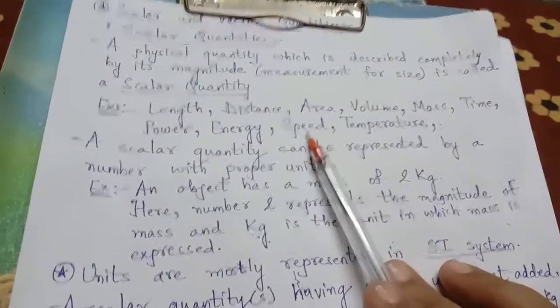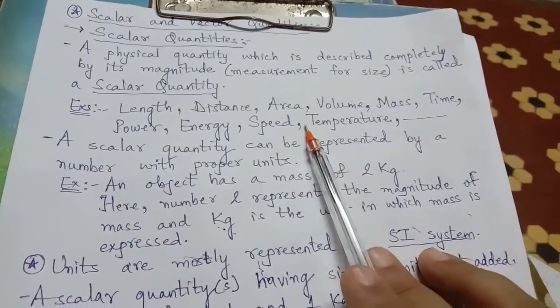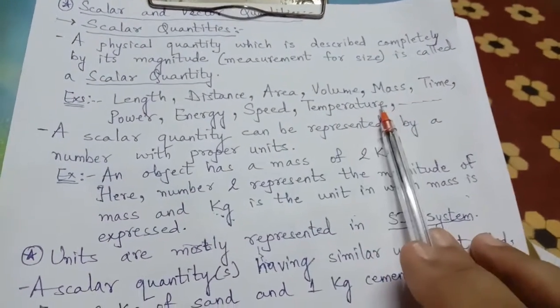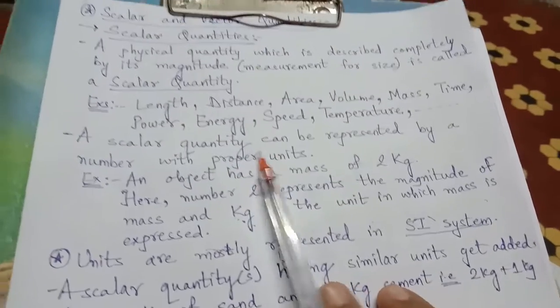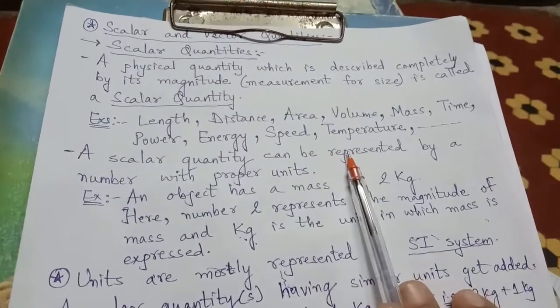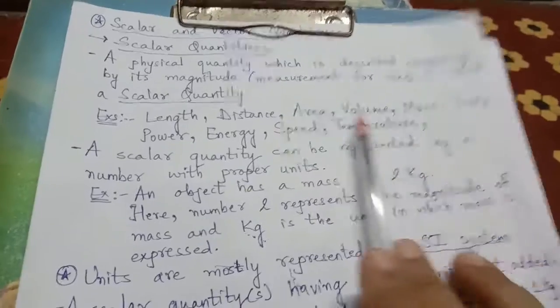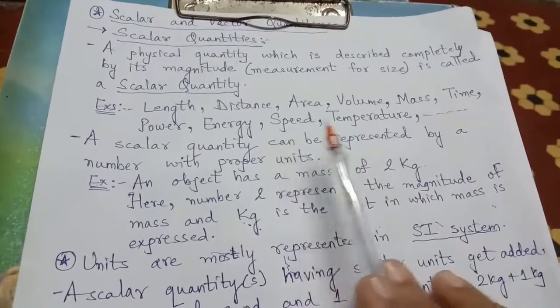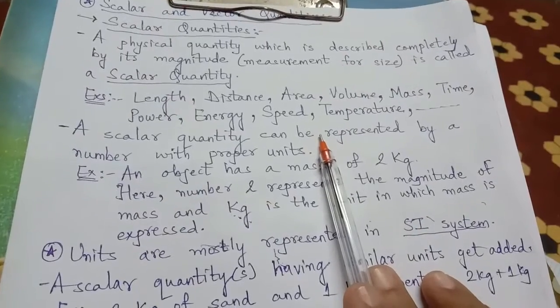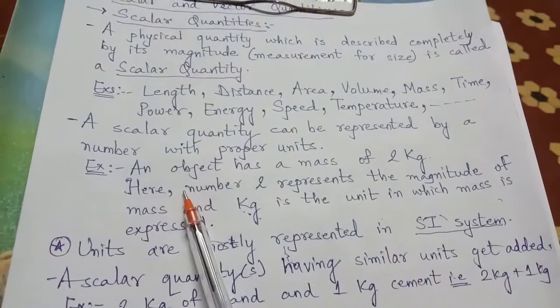Length, distance, area, volume, mass, time, power, energy, speed, temperature. These are certain physical quantities. They do not need any direction to explain.